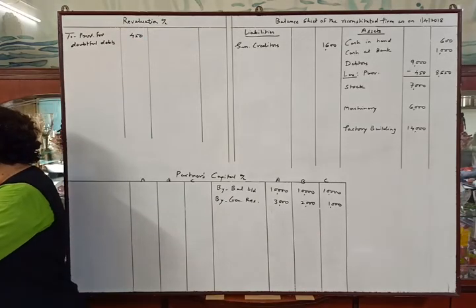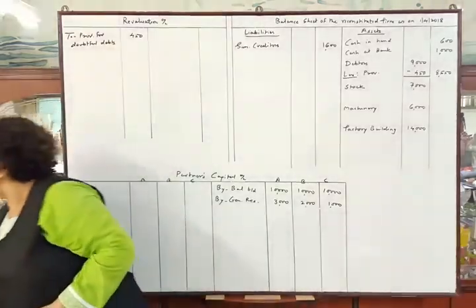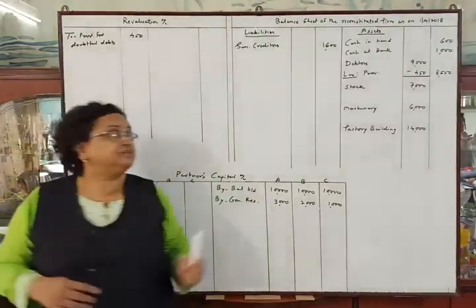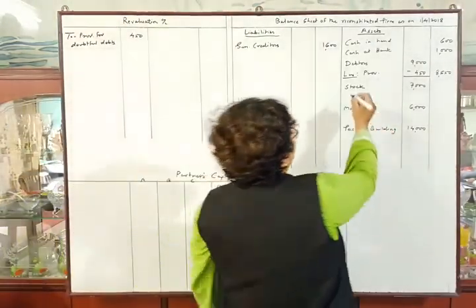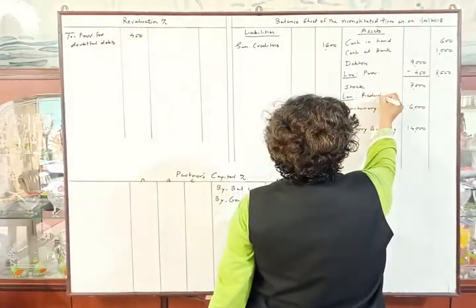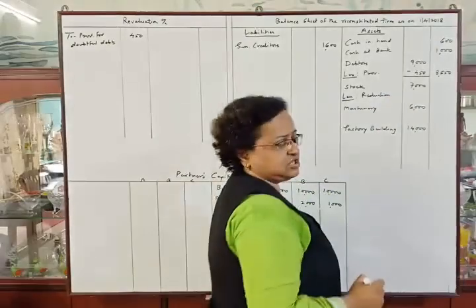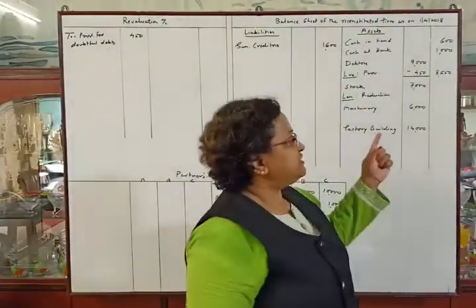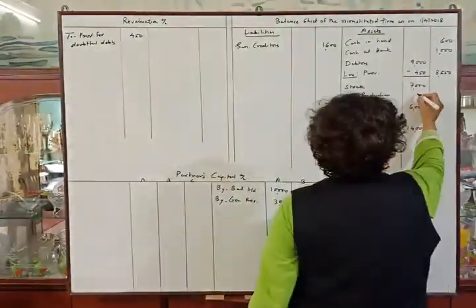They told us to reduce stock by 5% and machinery by 10%. We will first reduce stock by 5%. So less reduction, or you can say depreciation, 5% of 7,000. So it will be 350.